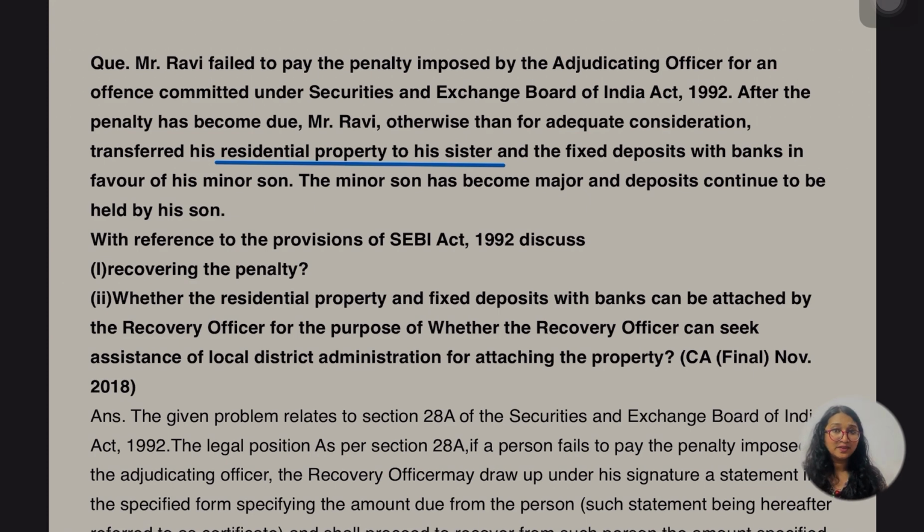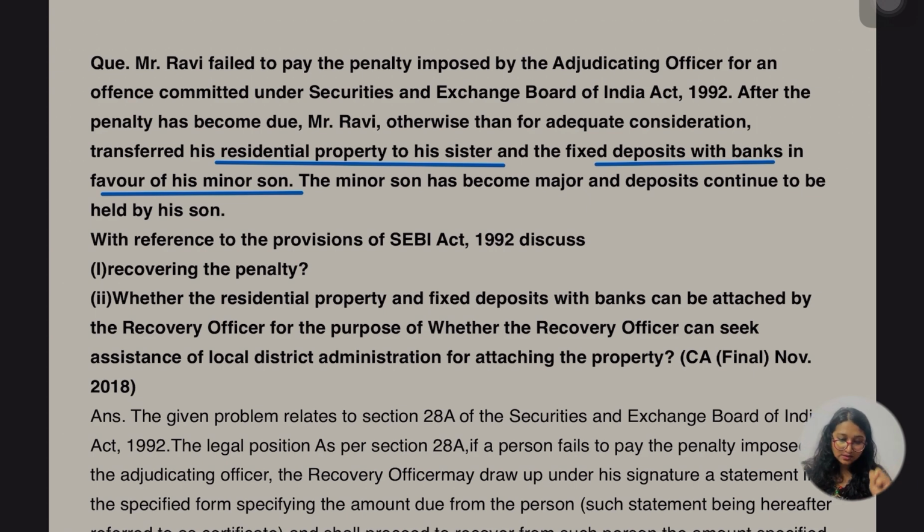To his sister. So the question that comes to me is, can I sell this house or this residual property? Because it has been transferred to his sister, right? So the first question is here. And the fixed deposit with the bank in favor of his minor son. Now he has also transferred the residual property, and with that he has transferred the fixed deposit with the bank in the name of whom? In favor of the minor son.